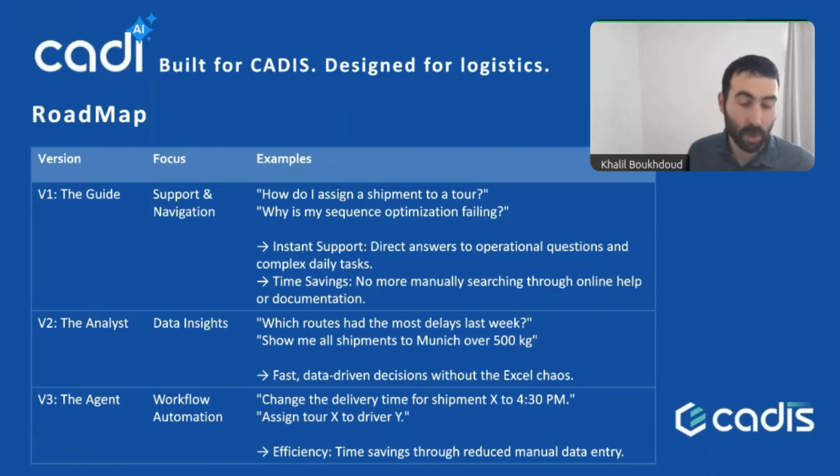Roadmap we have built for CADi. Today, what we'll present to you is version 1. It's the guide. What is it supposed to do? We focus on support and navigation. You can ask questions, examples such as, how do I assign a shipment to a tool, or why is my sequence optimization failing?